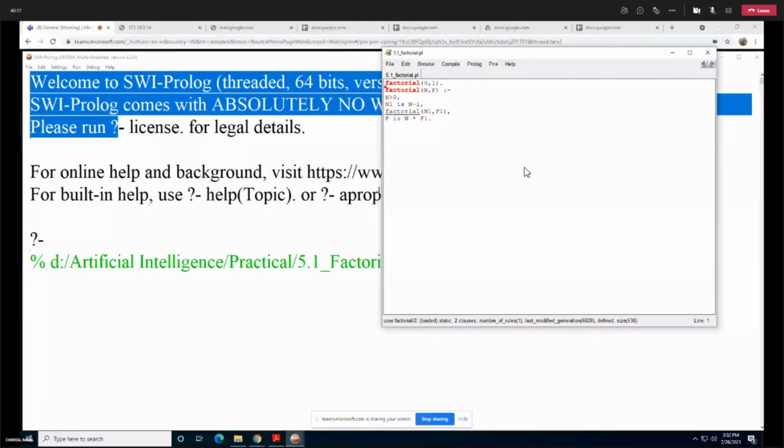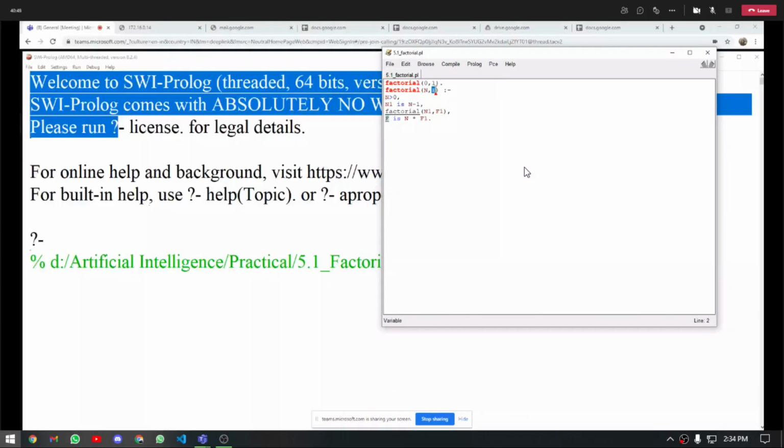Here I just want to explain that if you are storing some fact in your Prolog database, here in the file, then how can you find out missing information? For example, there is a factorial predicate here, and I am finding the factorial of a particular number. So I know this n, but I don't know this f.